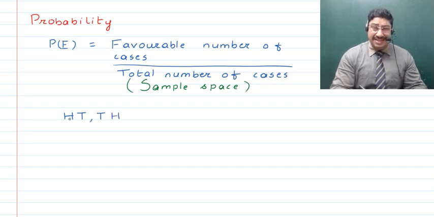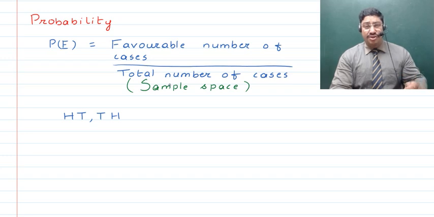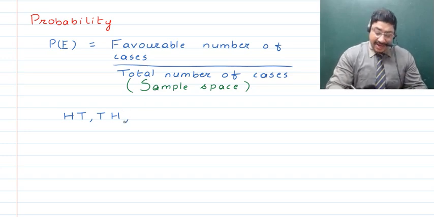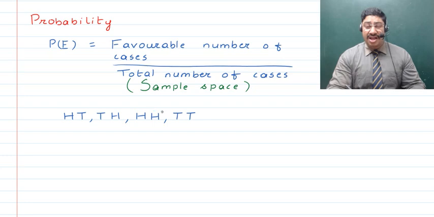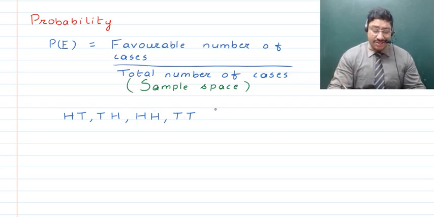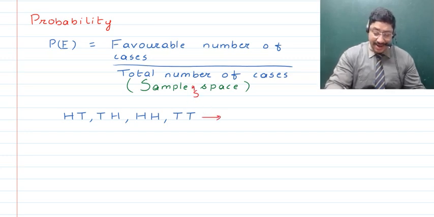That means the first is what we've got after tossing the coin once, and the second result is the one that we've got after tossing the coin for the second time. Then we can have heads, heads, or we can even have tails, tails. So these are all the 4 cases which are possible. As such, this gives you your sample space, which can be depicted by S, right?